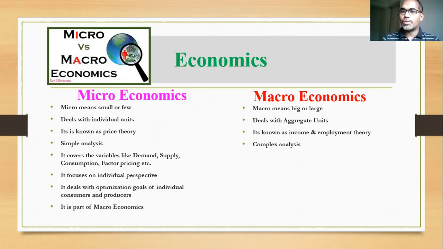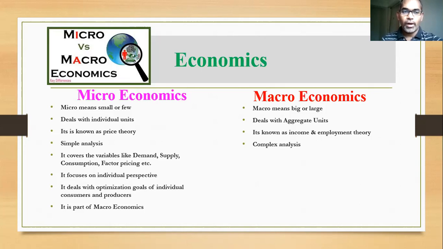But at a particular bus stand or bus complex, we can find a number of platforms and a number of vehicles, so it is very complex to identify. Microeconomics deals with fewer selected units, therefore the analysis is simple. But macro is very complex in nature, because it includes the total country, total society, or the total world.